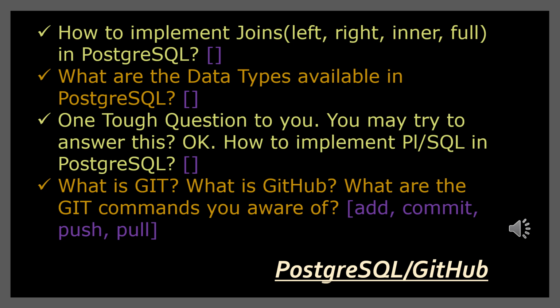Okay, and then the second question is, what are the data types available in PostgreSQL? So it has a rich set of data types. It supports date, time zones, arrays, numeric types, character types, like that. So it is a rich data type source.